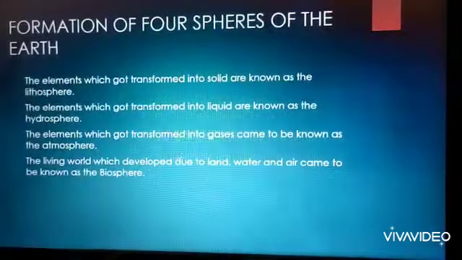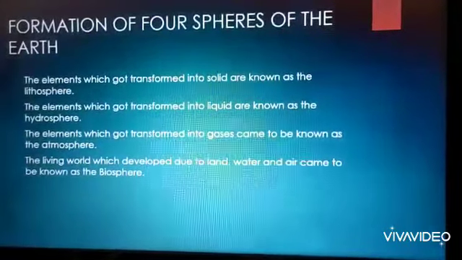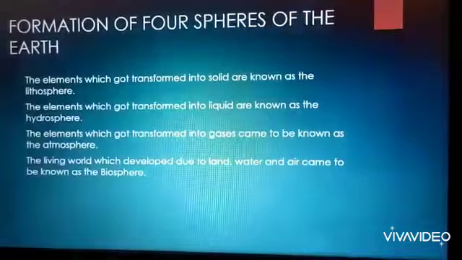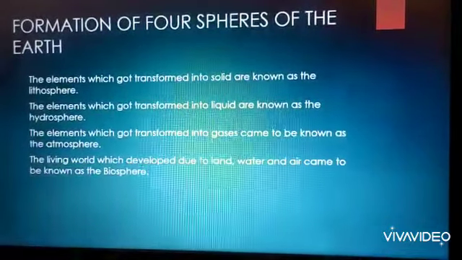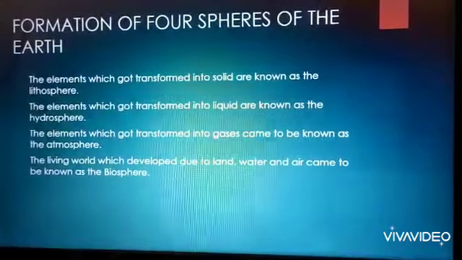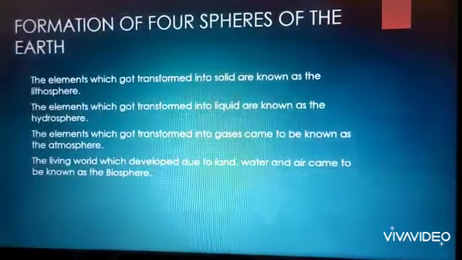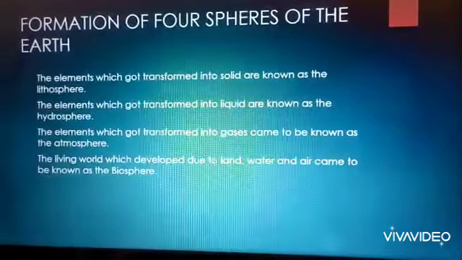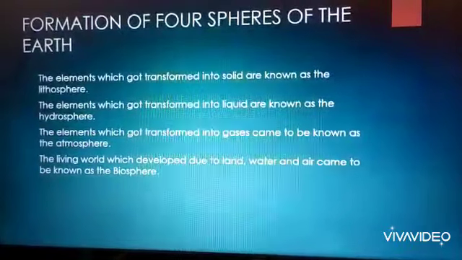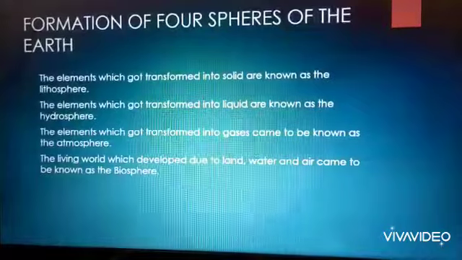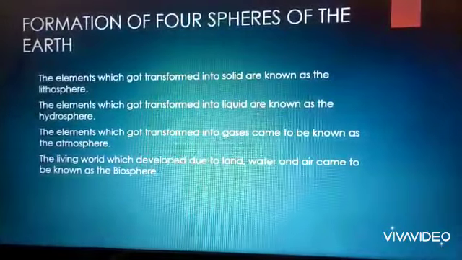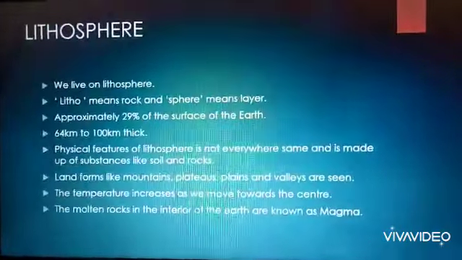The elements which got transformed into gases came to be known as the atmosphere, that is, oxygen, carbon dioxide, nitrogen, etc. And the living world which developed due to land, water and air came to be known as the biosphere, all the living things on the earth.